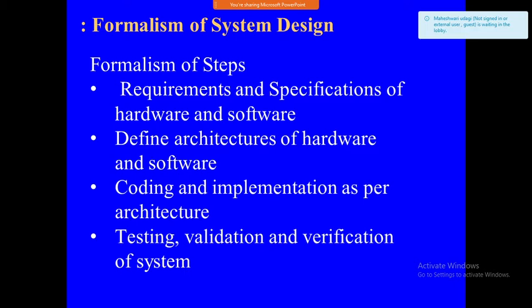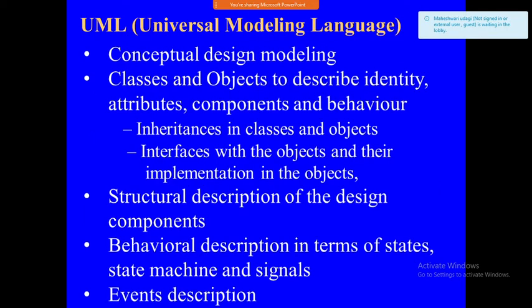Coding and implementation as per the architecture. See, based on the architecture, we start coding. If it is 8085, the coding is different. If it is 8086, then the coding is different. Based on the components, we decide the coding of the system. Afterwards, testing, validation, and verification of the system. We test, validate, and verify the system according to the user requirements.